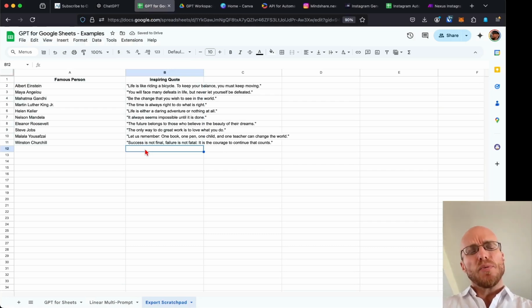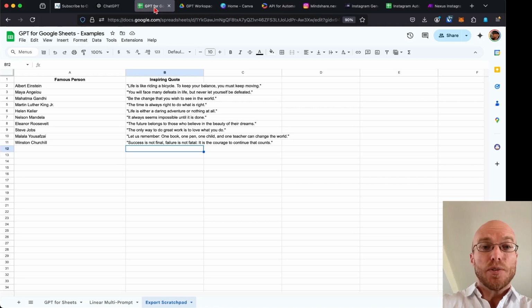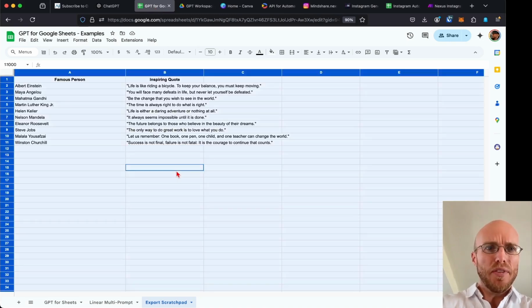The problem is that it's not really that flexible. If you want to create a whole bunch of new ones, if you've got this prompt that you lost somewhere in ChatGPT, if you want to just tweak little things, you then sort of have to go back here and it's kind of static. So I think that there's a really cool opportunity for spreadsheets to be a little bit more powerful than this.